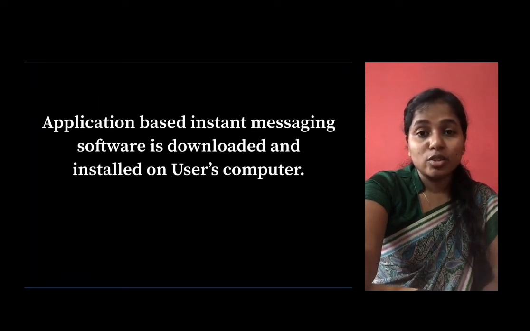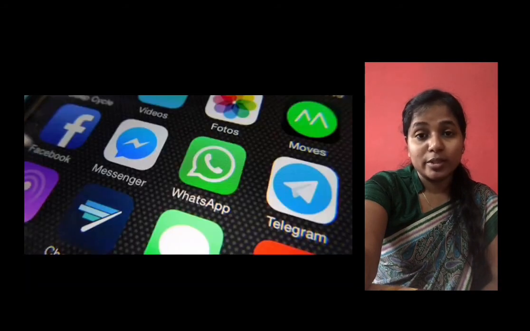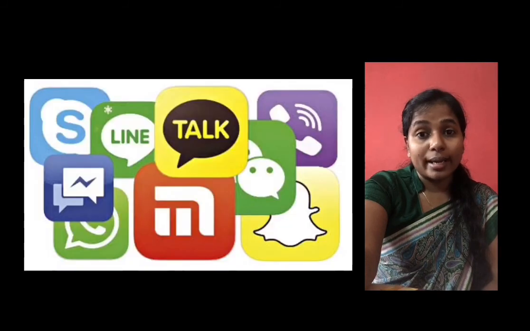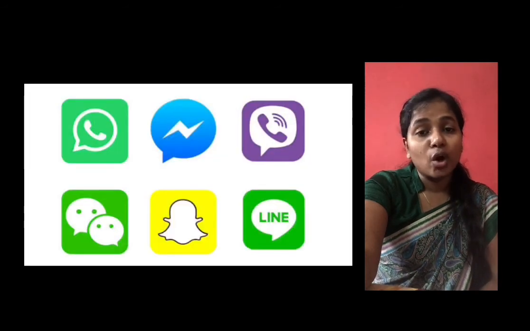Basically, instant messaging software are of two types: application-based and web-based. Application-based instant messaging software is downloaded or installed on the user's computer. For example, Facebook Messenger, WhatsApp, Line, Viber, or Skype. So these are the applications which we use on our phone, and we have to download or install the app with the help of App Store.